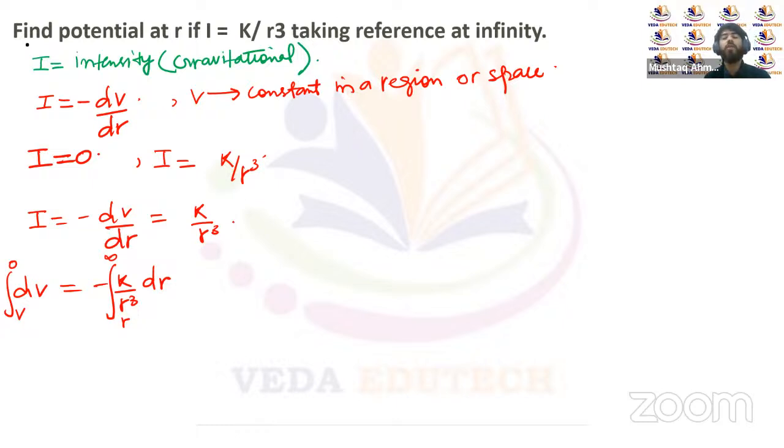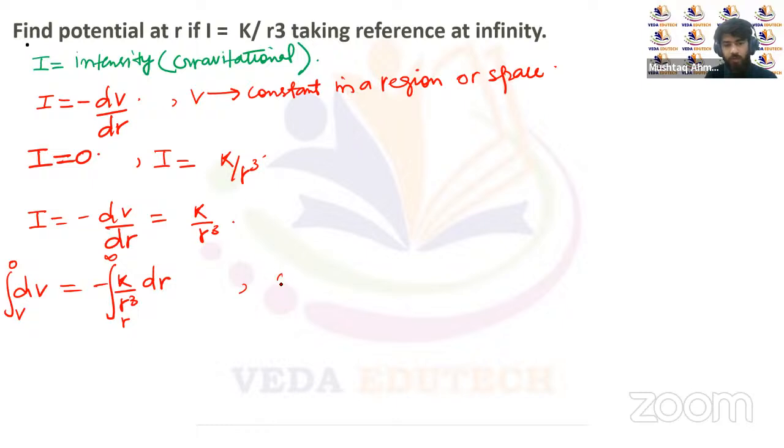Because if we take infinity as a reference for a finite mass distribution, then the potential at infinite distance will be equal to 0 by reference, right? And let's suppose the potential at a distance r is equal to V, right? Now we'll integrate it.